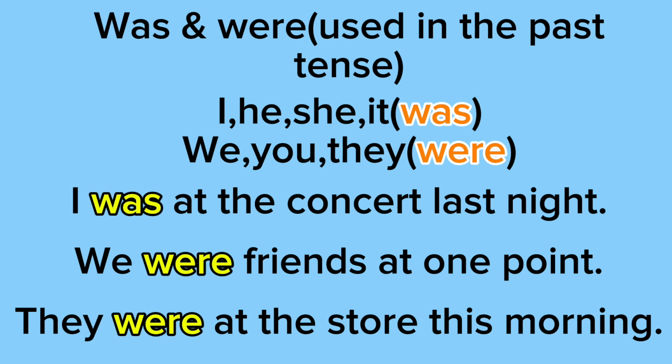Example 2 says, we were friends at one point. And example 3 says, they were at the store this morning. So notice how in each example we're describing what somebody was doing or where they were at.